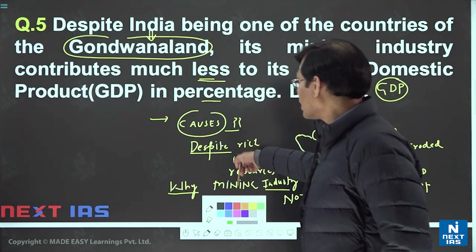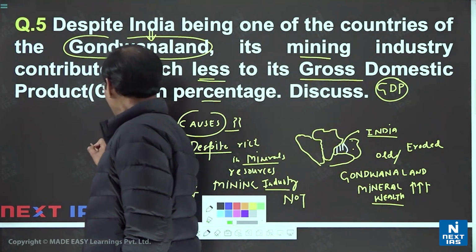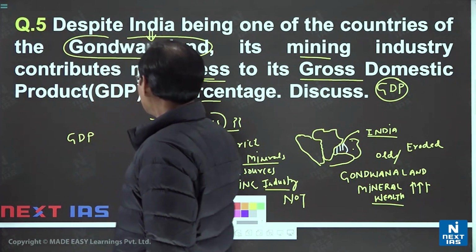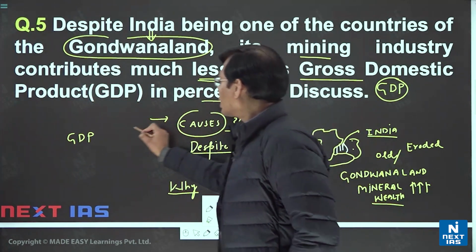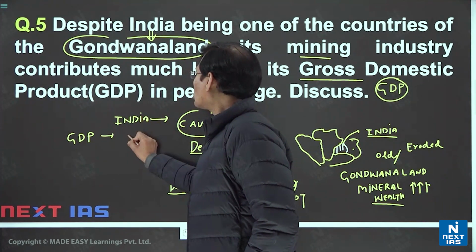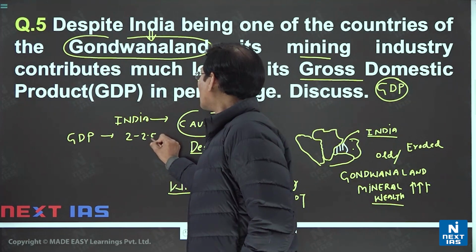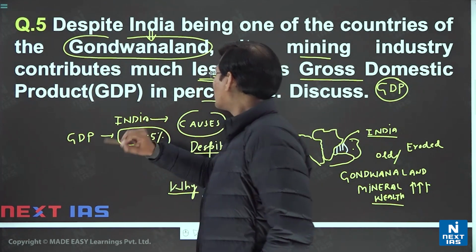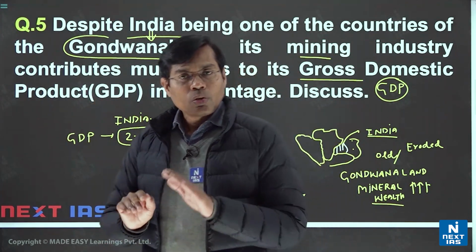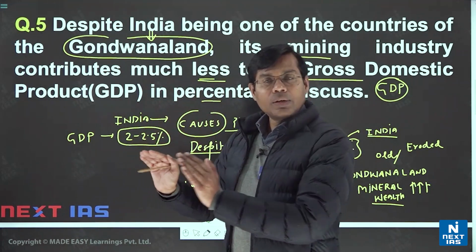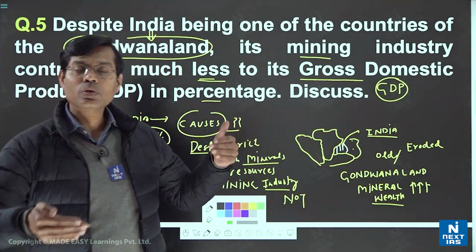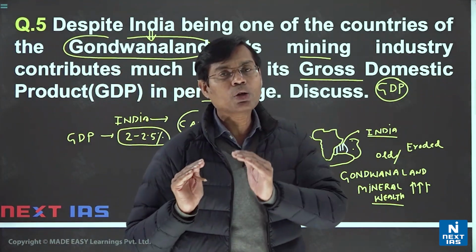But if you are aware of the GDP, unlike Australia, hardly India's mining sector share of GDP is 2 to 2.5%. That is the data of the economic survey, that it is hovering around 2 to 2.5%. That's why it is less. So remember this data, like agriculture approximately 15%, with dominance of the service sector. The key sector shares of India's GDP you may remember.